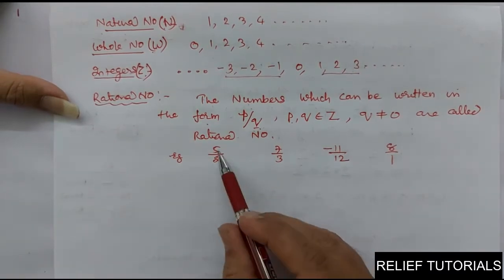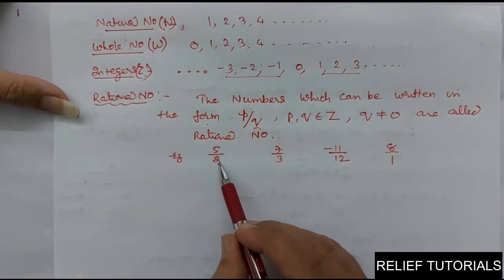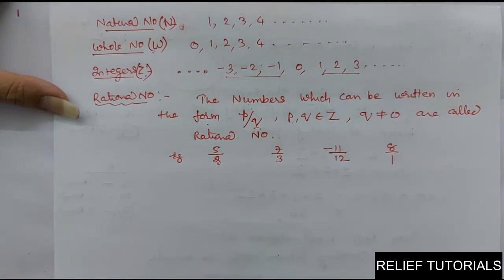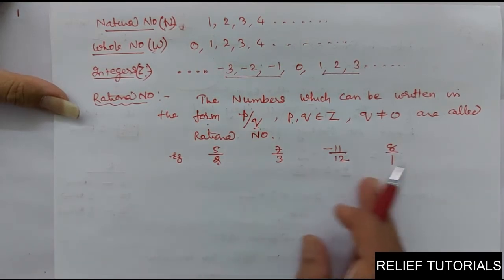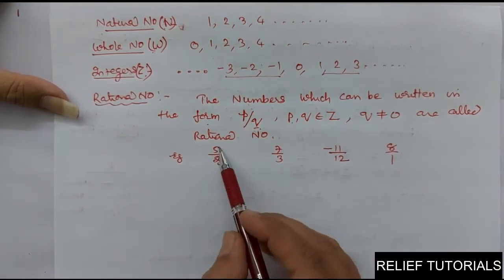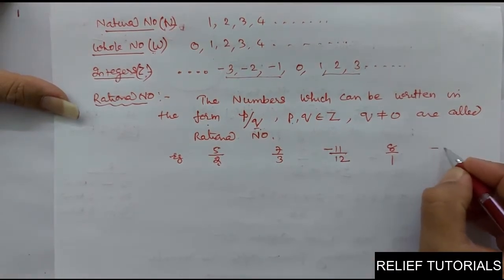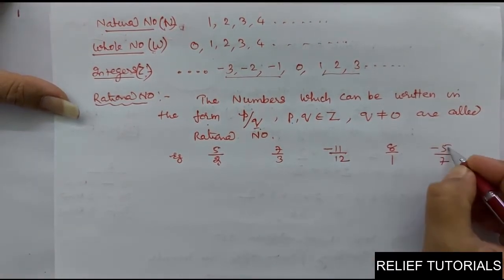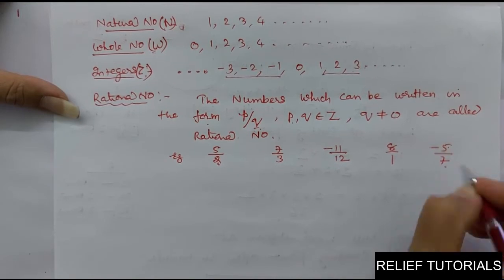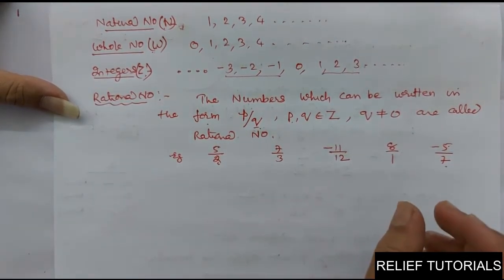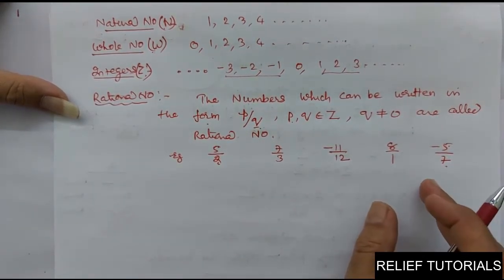Why? Because they are expressed in the form p by q, where q is not equal to 0 and p and q belong to integers. Here it is p, here it is q, so it is a rational number. If I say minus 5 by 7, q is not equal to 0, so it is a rational number. Just by observation you can say it is rational.